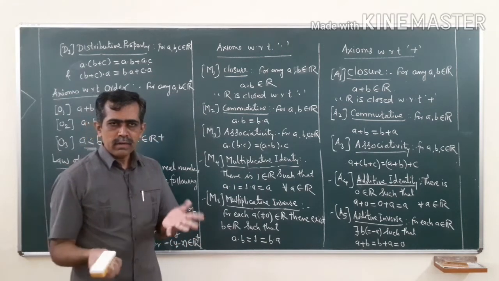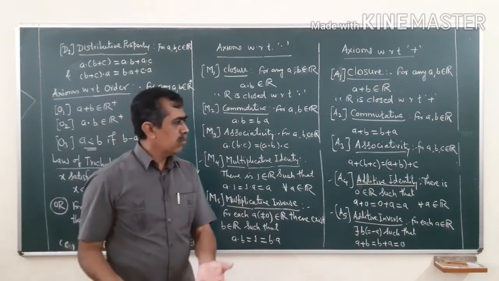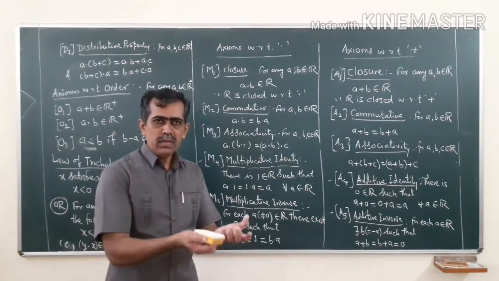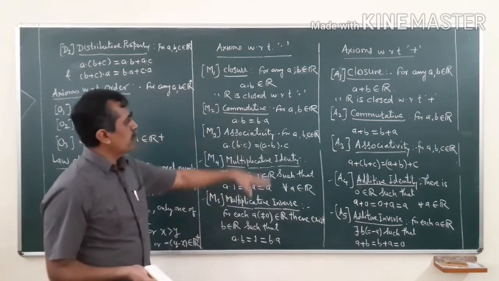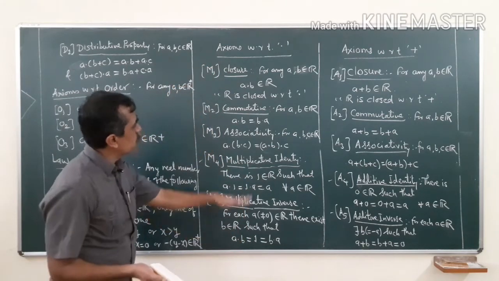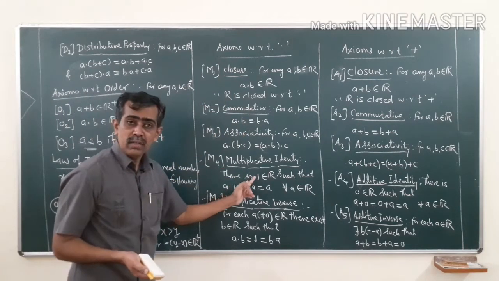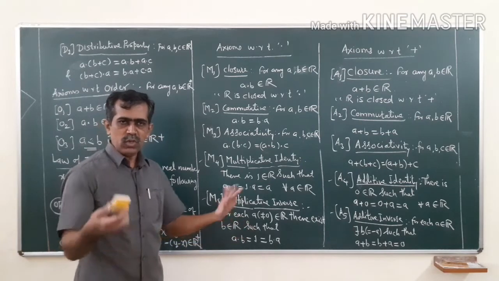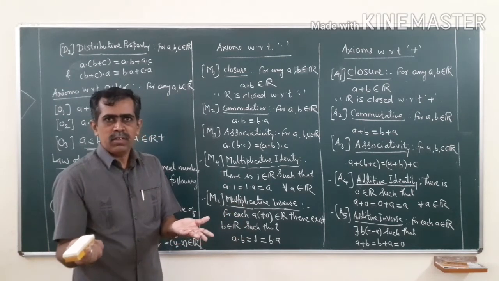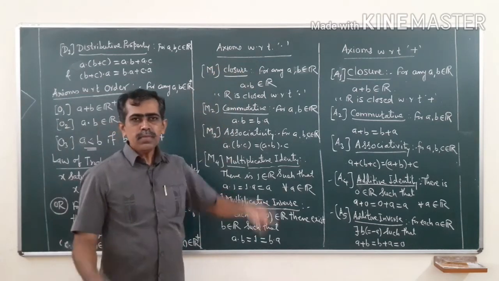What is the relation between a number and its multiplicative inverse? The product of a and its multiplicative inverse b is always 1. So, this is about the 5 axioms: closure, commutative, associative, multiplicative identity, that is 1, then multiplicative inverse: for every non-zero a, 1 by a is the multiplicative inverse. So, these are the 5 axioms with respect to multiplication.